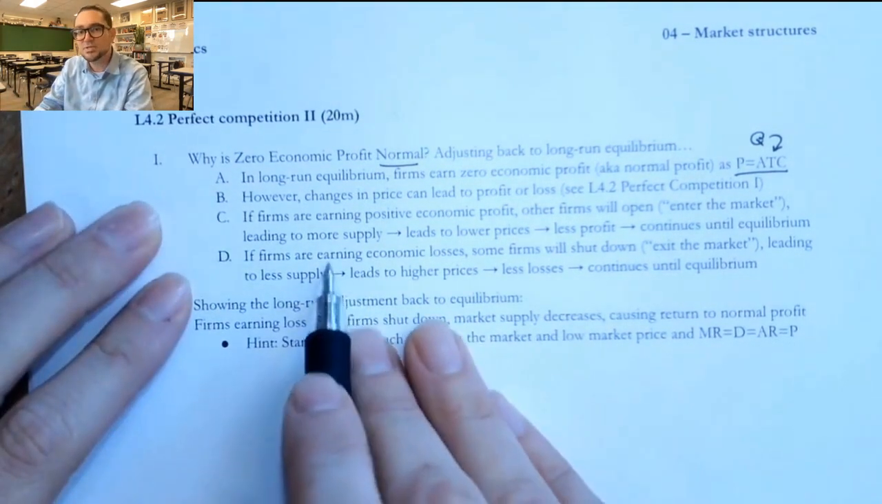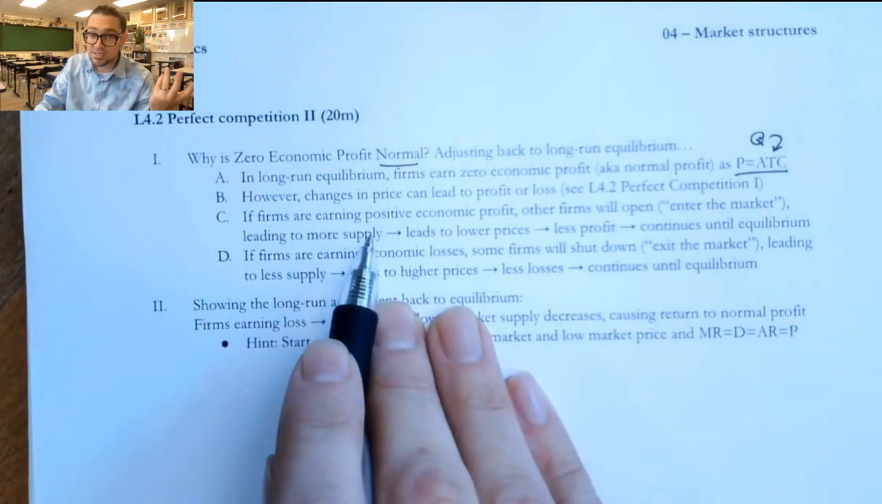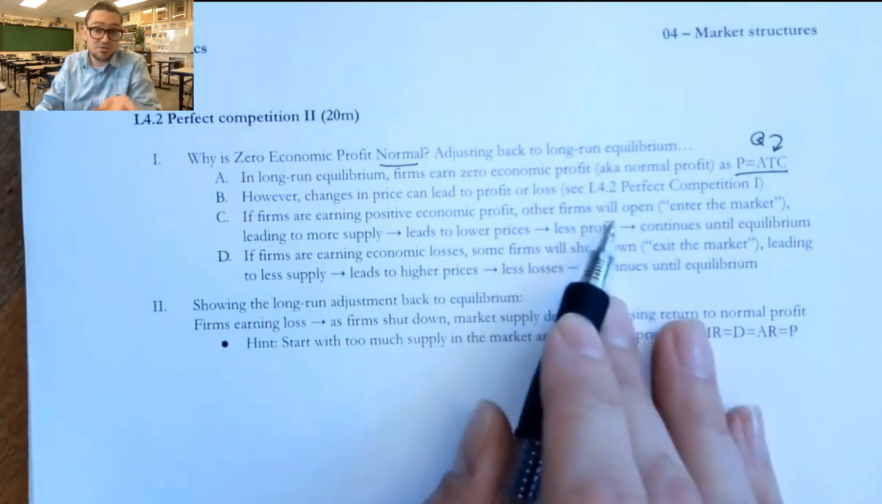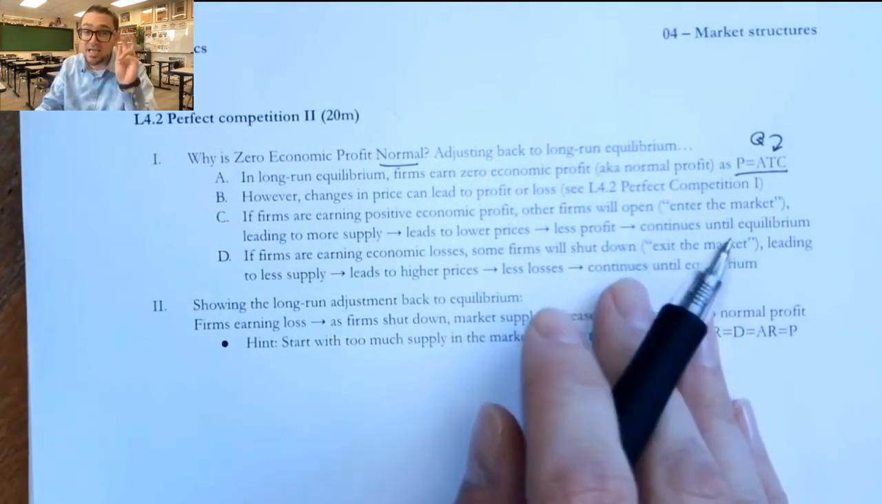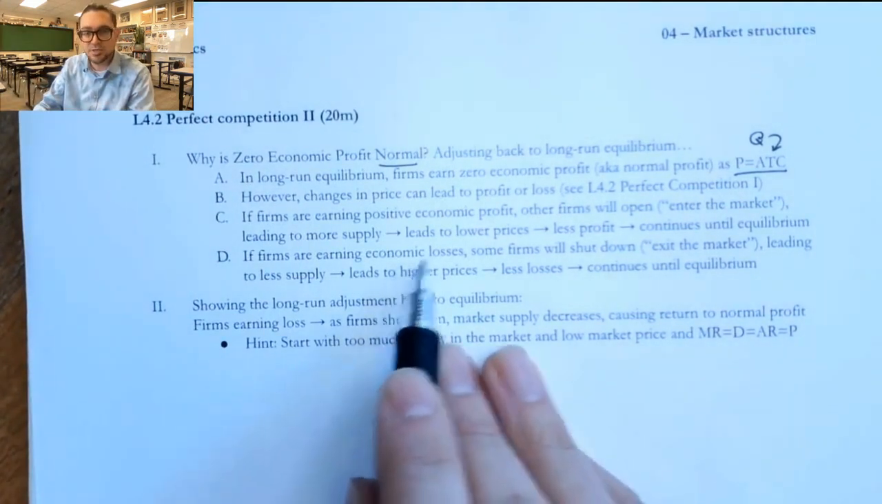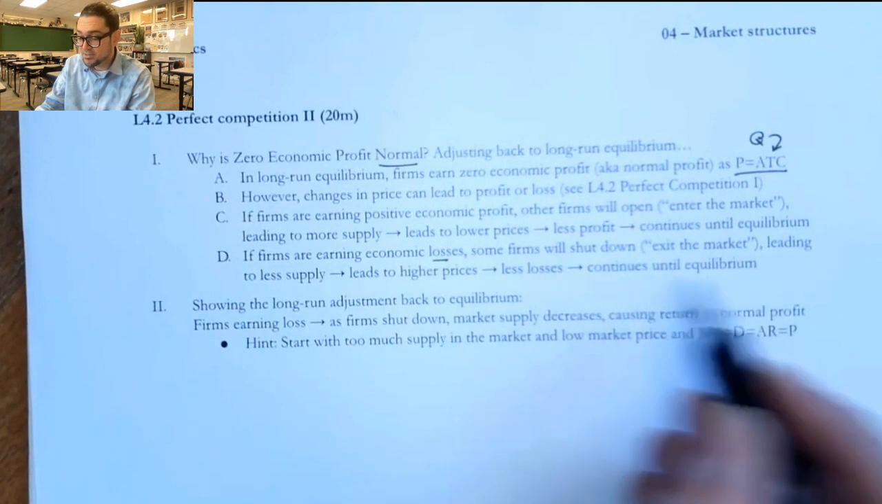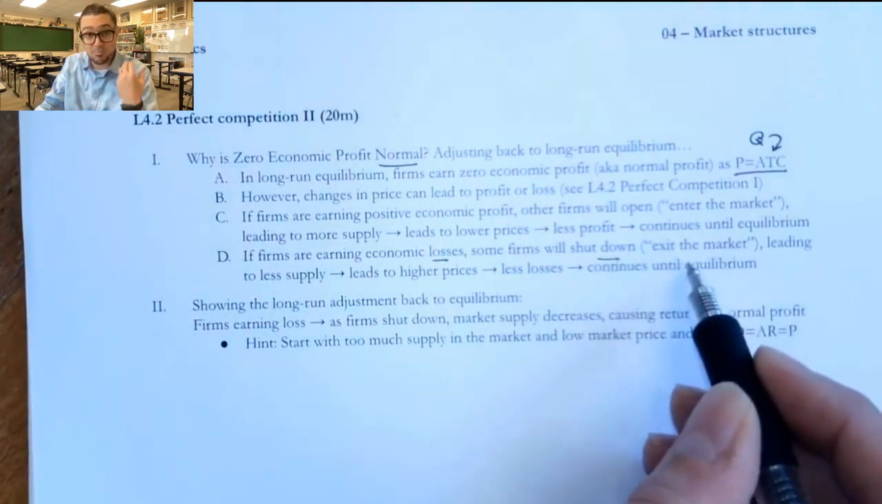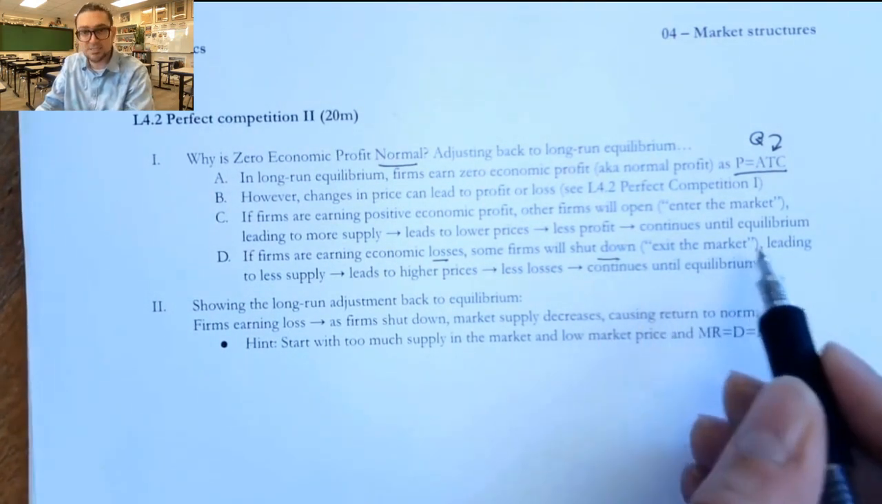And the mechanism by which that occurs is that if there's positive economic profit being earned, then other firms are going to open. What we say is enter the market. It's a technical term for just saying they open up. Because in perfect competition, there are no barriers to entry and exit, which is something we learned in the first video. So it's really easy to start up a company that sells this particular product. We would also say that if firms are earning losses, losing money, then the firm's going to shut down. That would be a permanent shutdown, and they exit the market.